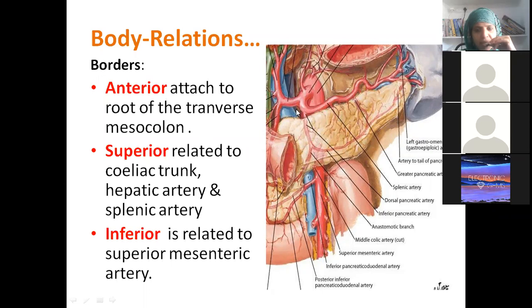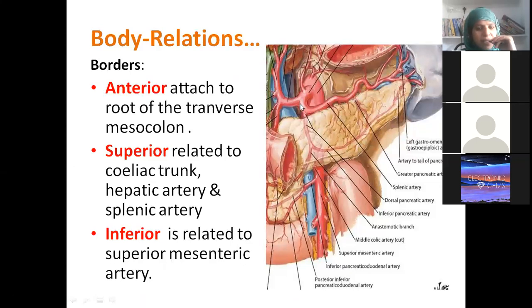What are the three main arteries? Left gastric. Very good, beta. Splenic. Excellent. And common hepatic. Excellent. Okay, these are the three things we are finding from the celiac trunk.